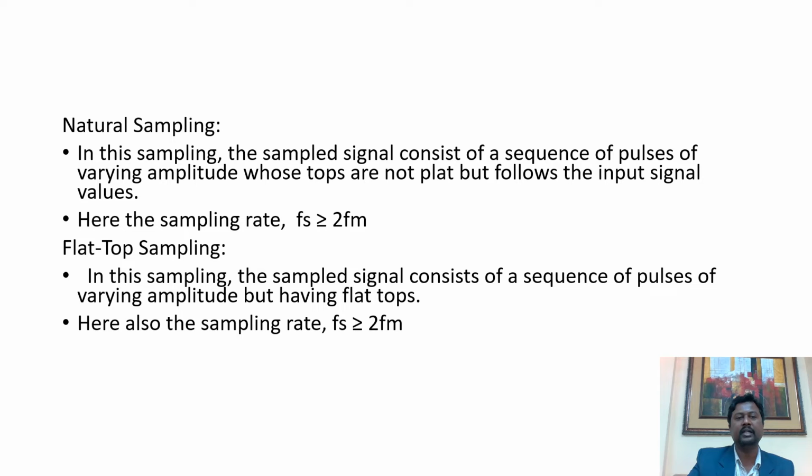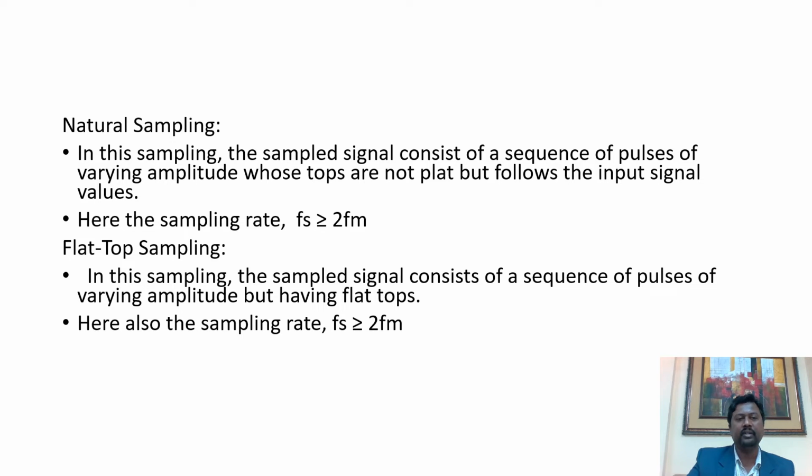The amplitude of those pulses follows the amplitude of the analog signal from which the train of pulses has been retrieved. The samples that we achieve will have certain demerits that we'll discuss later.